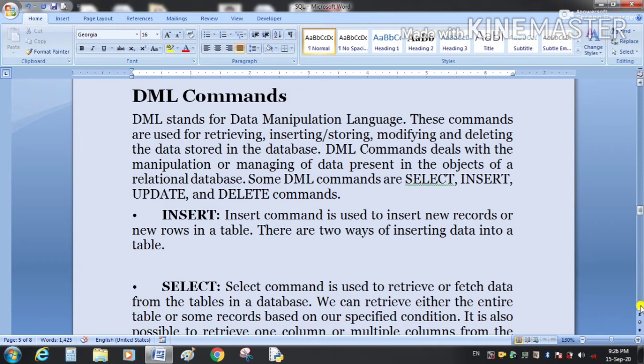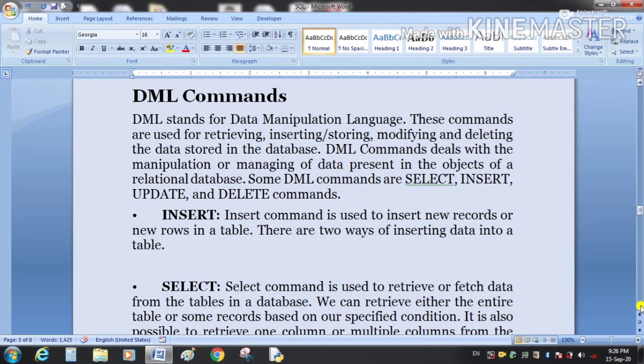These commands are used for retrieving, inserting, sorting, modifying and deleting the data stored in the database. DDL commands are used to just create the structure of the database or the database objects. DML commands are used to insert, modify, delete the data within the database.